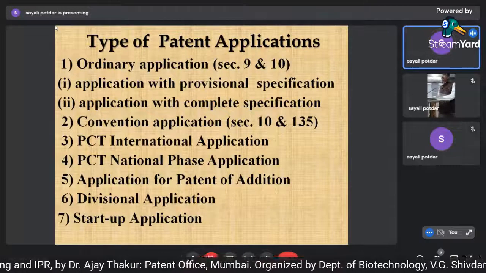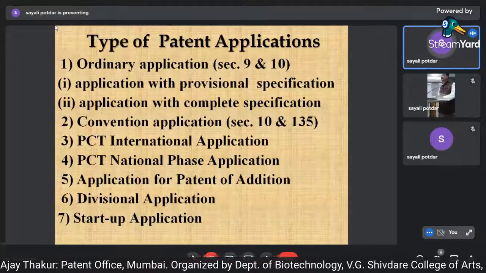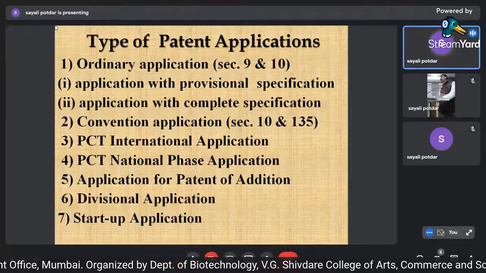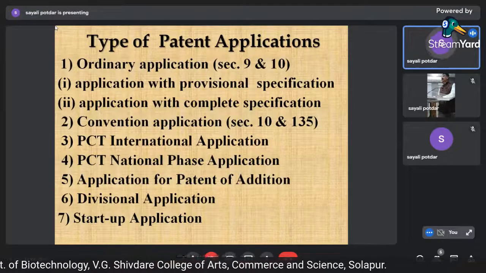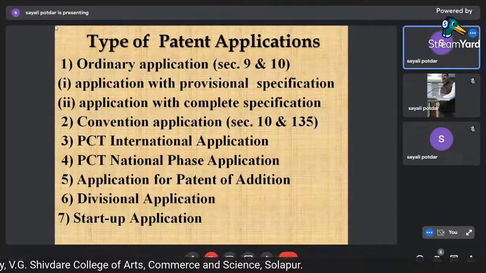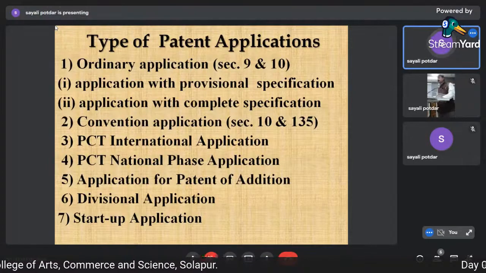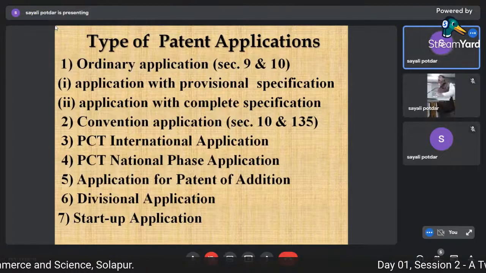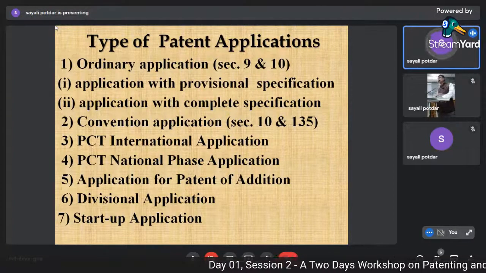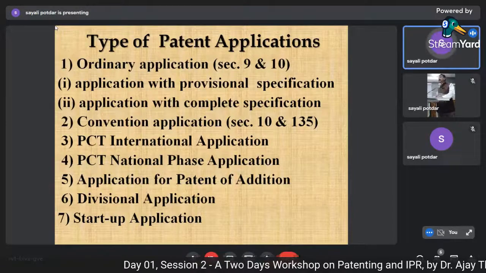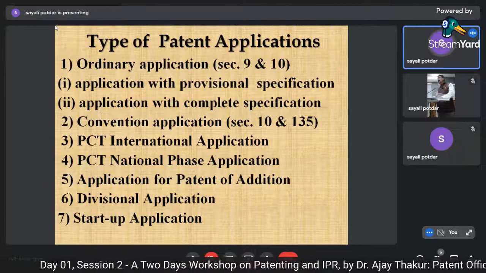So all the inventors had many problems for filing, and apart from this, there was a huge cost required to file an application in that country. So to avoid that, to form a common platform, WIPO has signed a treaty called the Patent Cooperation Treaty, under which India is also a member.